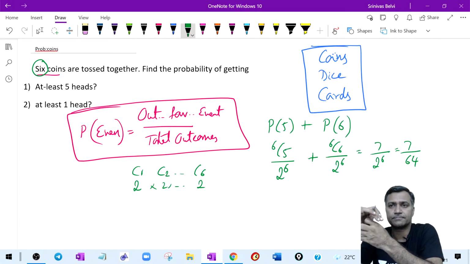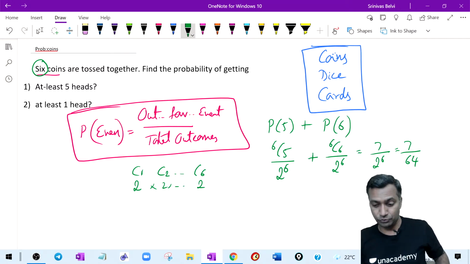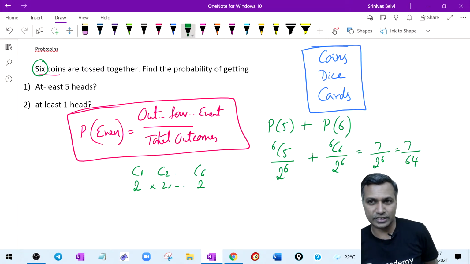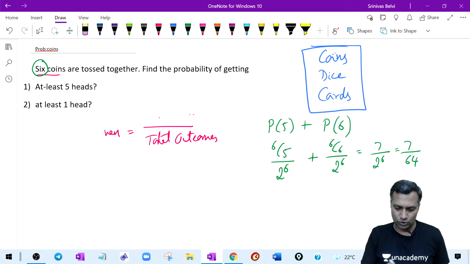Just in case, things can't get easier than this. Just on the lighter note, if anybody is getting a trouble at this point in time, you have to sign out. If you think that this itself is a trouble, then you have to sign out. Because I don't think things can get anything easier than this. Any which ways, let's go to the next one.